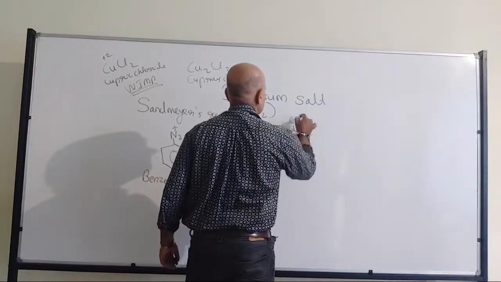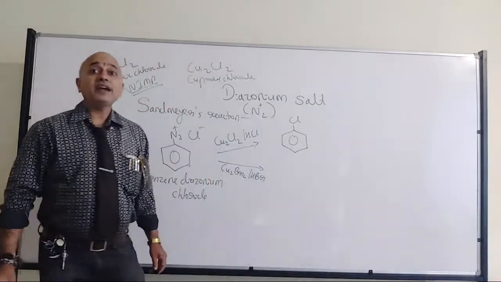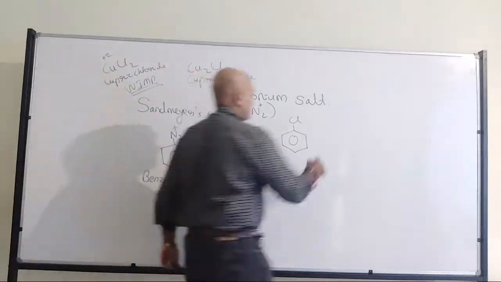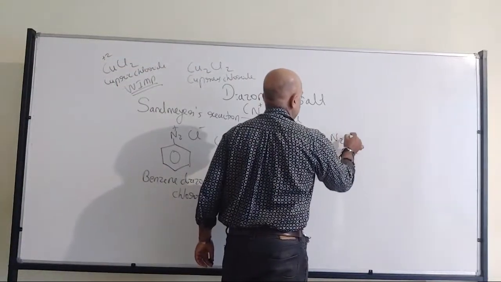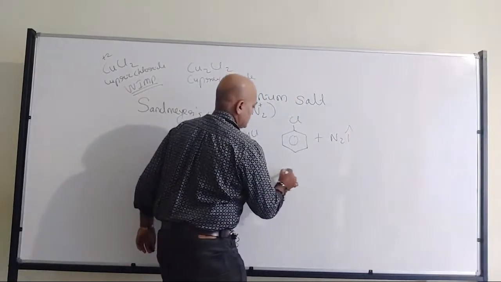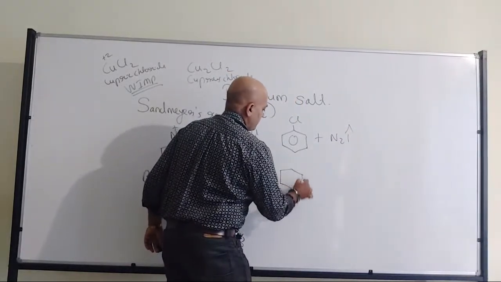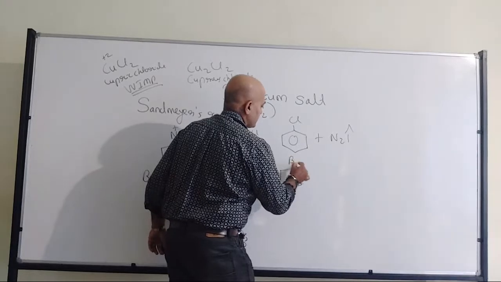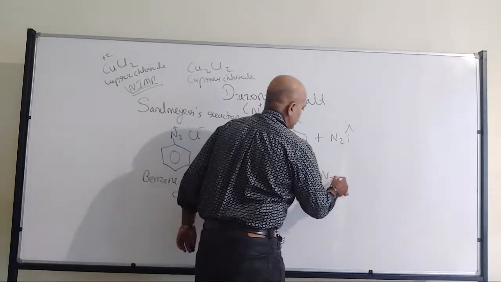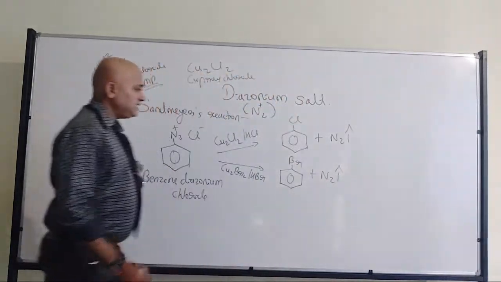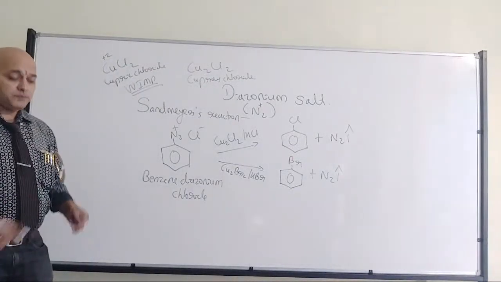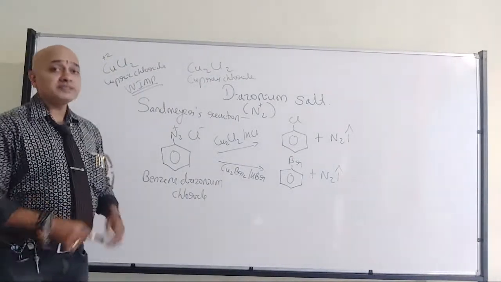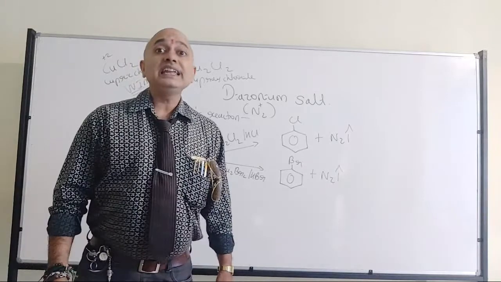That's where we discussed the preparation of haloarenes, right? So chlorobenzene and nitrogen gas. Here it will be bromobenzene plus nitrogen gas, right? So that's where we have the preparation of chlorobenzene and bromobenzene from aniline.